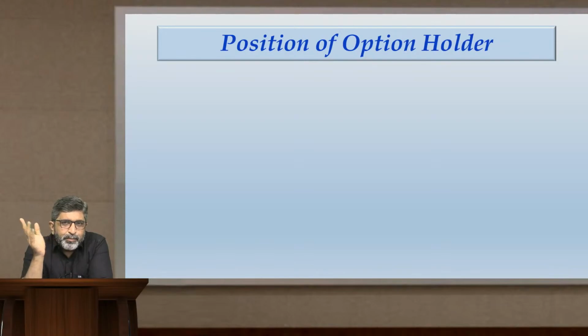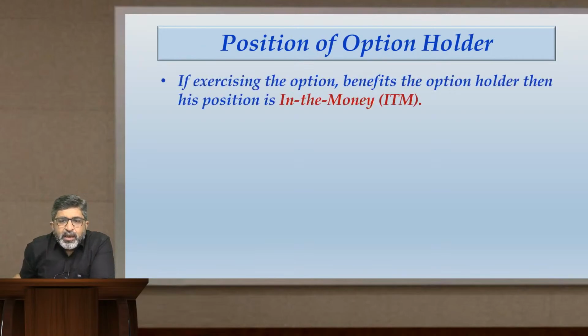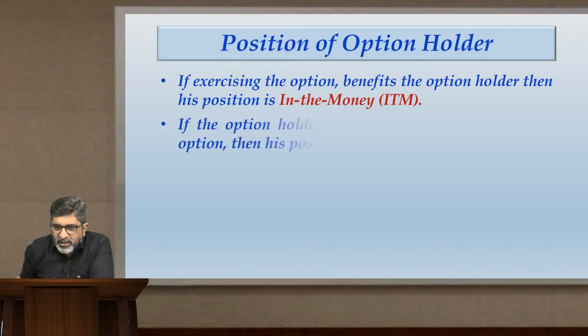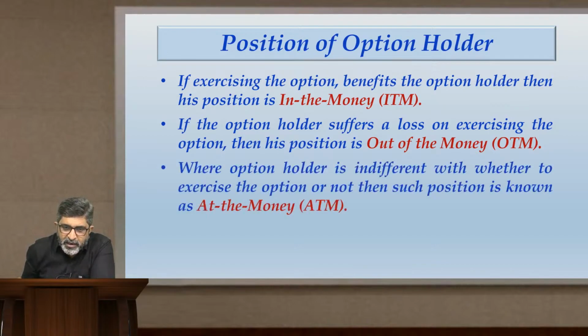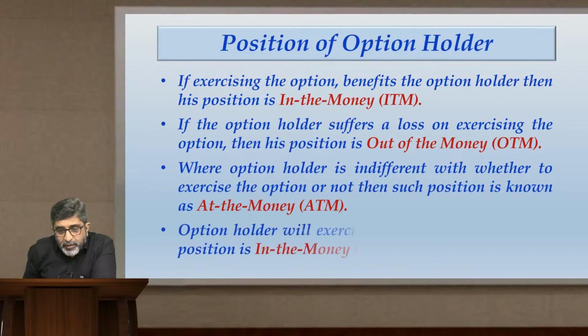So basically, a position could be a position of gain or loss. A position of gain is what we call in the money. A position of loss is what we call out of the money. If exercising the option benefits the option holder, then his position is in the money. If the option holder suffers a loss on exercising the option, then his position is out of the money. When an option holder is indifferent as to whether to exercise the option or not, then such a position is known as at the money.